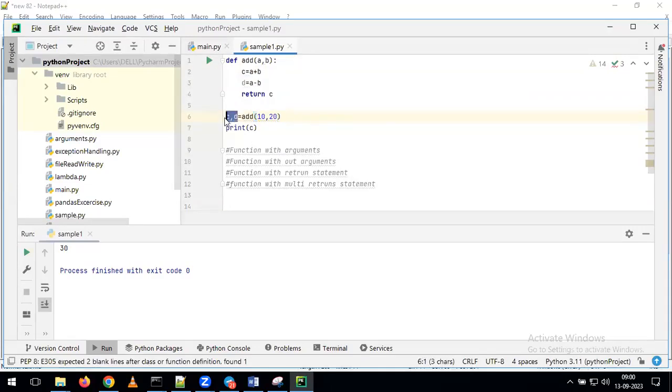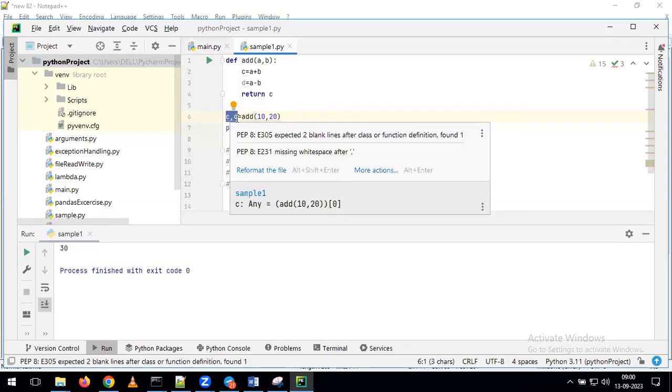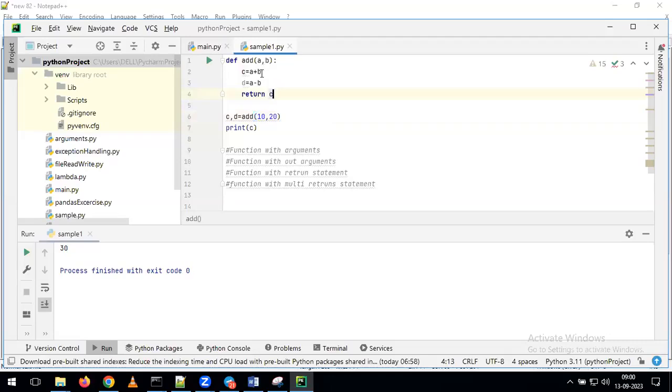Here, how many variables are we giving as part of calling the function? We are giving two variables, one is C and the other one is D. But as part of this function, how many values is it returning? Only one value. So if you want to assign the values to two variables, obviously we need to return the two variables. So I'm giving it as return C comma D. After that, I'm giving print C comma D. We'll see what will happen.